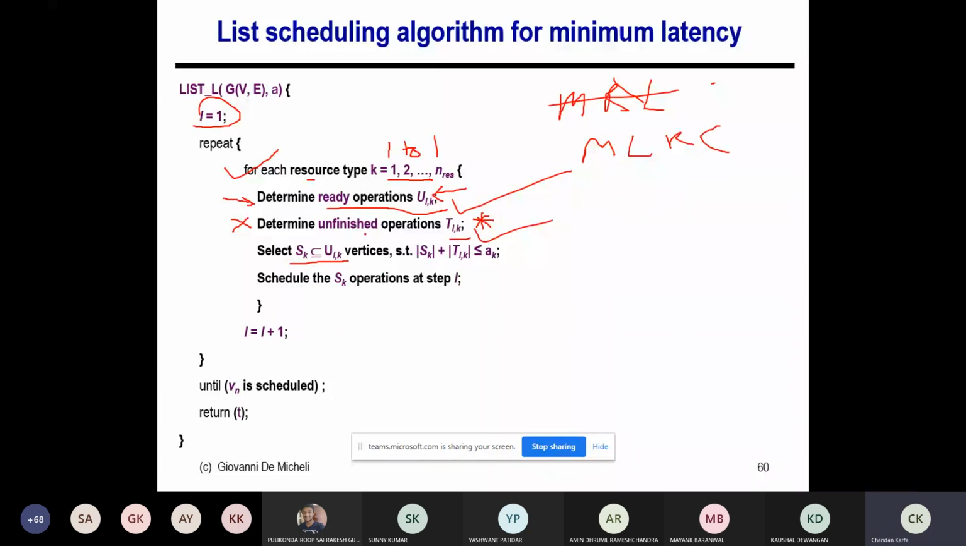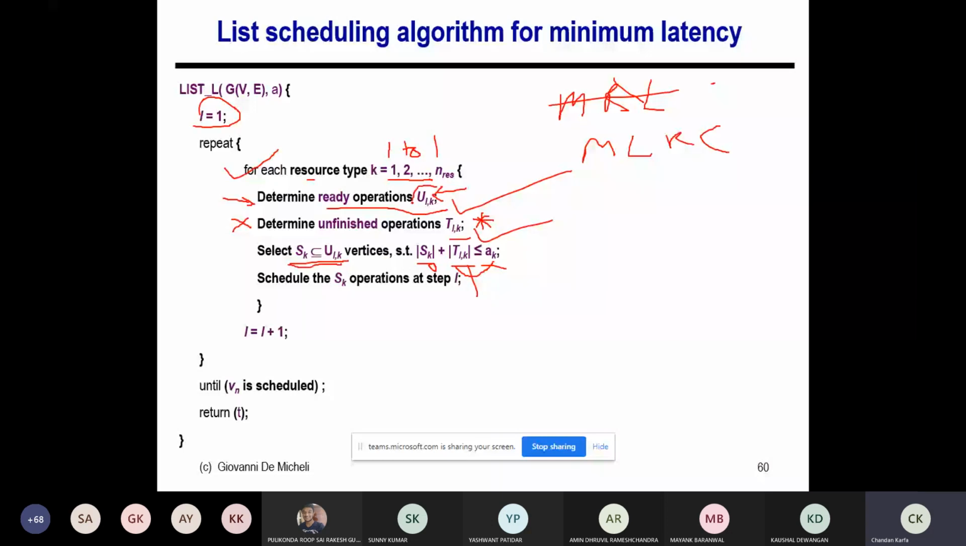I am selecting a subset of this ULK such that SK plus TLK is less than or equal to AK. So AK is the maximum resource available of this type of resource. So if this is already AK, this will be 0, right? And this cannot be greater than AK because it is already scheduled earlier, so we have taken care of that particular thing. TLK cannot be greater than AK, but it can be equal to AK. So only if some resource is available after assigning the running operations, then only I'm going to select these operations from this set, which is basically ready to be scheduled here.